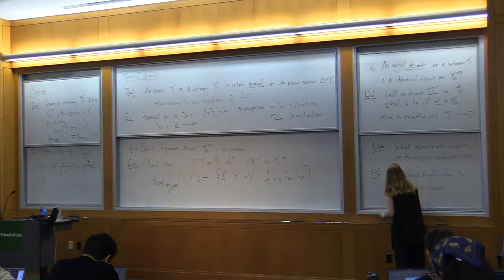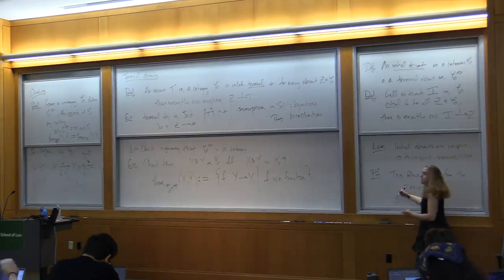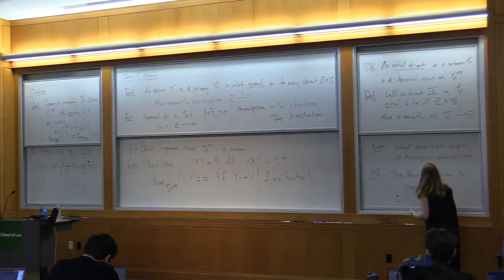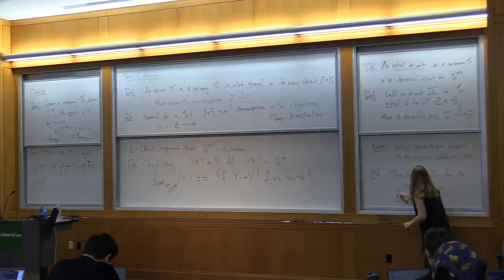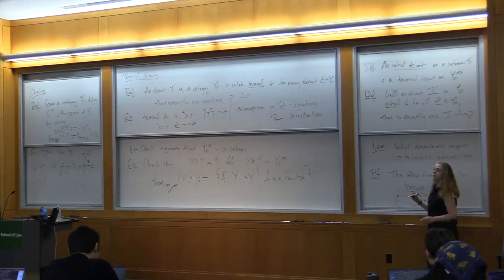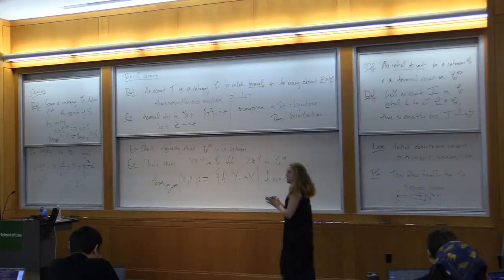If we have an initial object here, then we can think that we have the rest of our category over here, and then we have exactly one morphism to each object. Does that answer the question? Okay, so let's think about some examples.